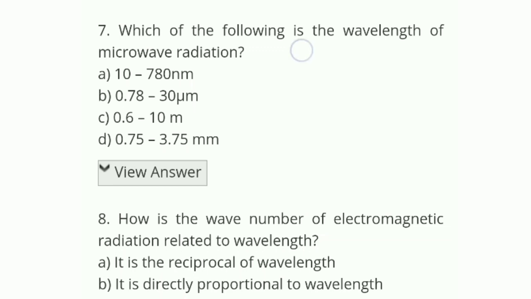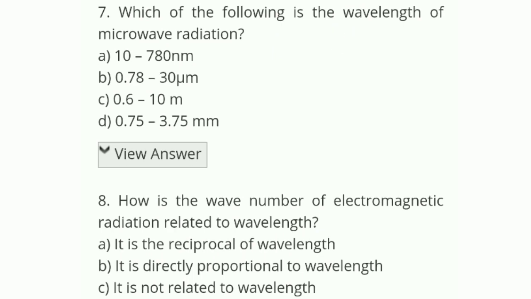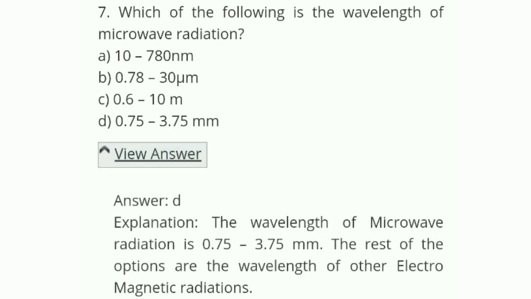Which of the following is the wavelength of microwave radiation? The options are 7 to 780 nanometer, 0.78 to 30 micrometer, 0.6 to 10 micrometer, or 0.75 to 3.75. The correct answer is D. The wavelength of microwave radiation is 0.75 to 3.75 millimeter.